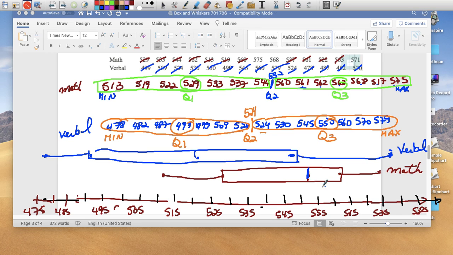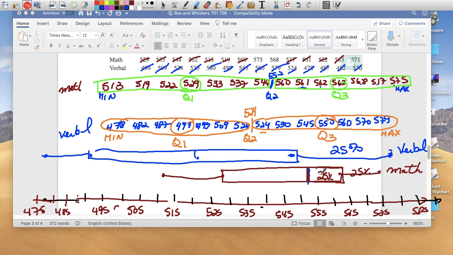You can say that 50% scored. So let's talk about this. This group right here. This 25% here, and this 25%. That's 50% of the people in math got from 552 and above, whereas in English, only 25% seem to be about 550 and above. So there's definitely more people in math scoring above the median than in English.